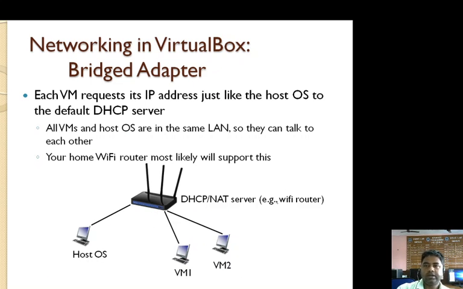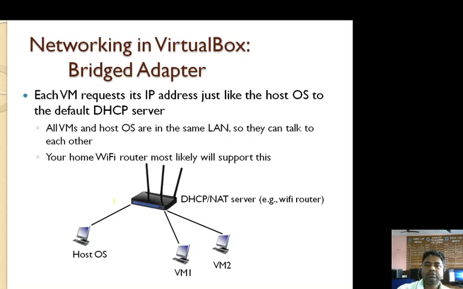In case of bridged adapter, networking in VirtualBox, each virtual machine requires its IP address like the host operating system, from the default DHCP server.